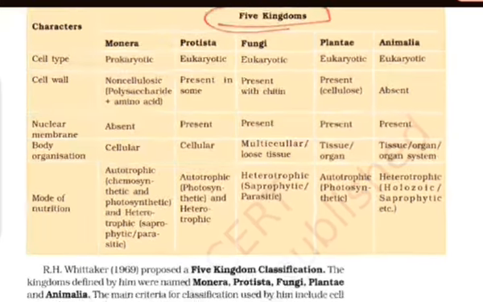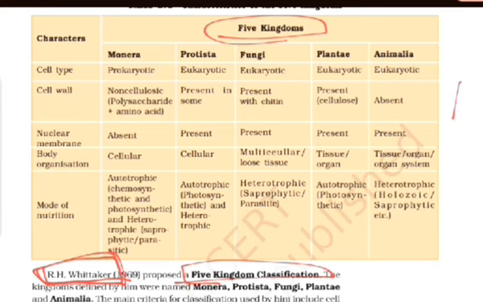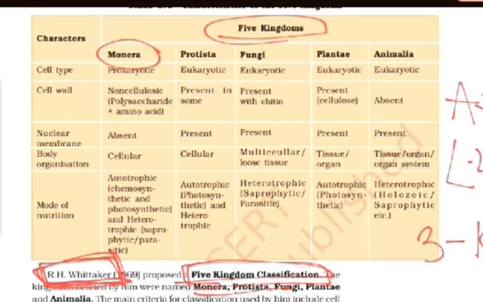Okay, so who proposed five kingdom classification? The five kingdom classification was proposed by R.H. Whittaker. There were many other scientists like Aristotle and Linnaeus who gave two kingdom classification, and there is also the three domain classification, but the finally accepted one is R.H. Whittaker's five kingdom classification. Okay, let's see what those five kingdoms are: Monera, Protista, Fungi, Plantae, and Animalia.